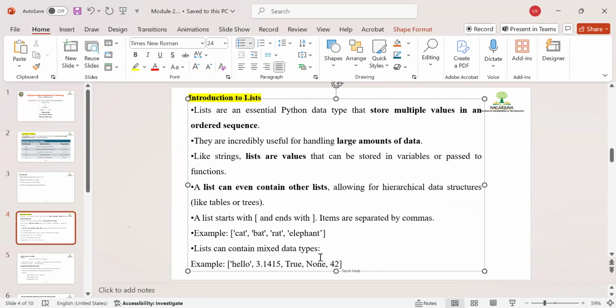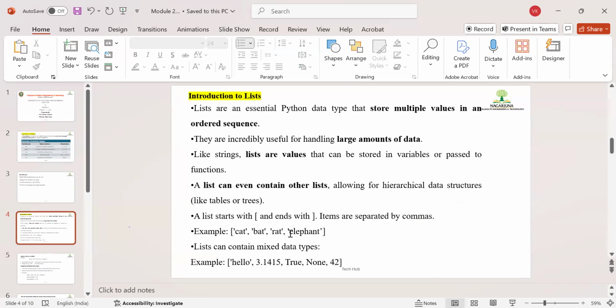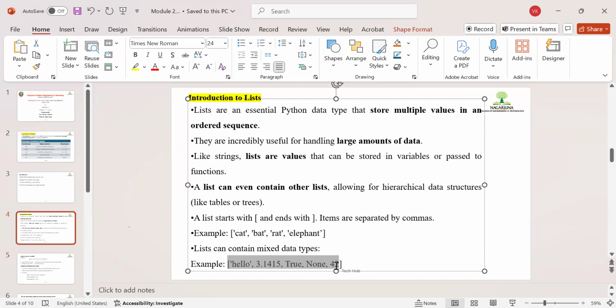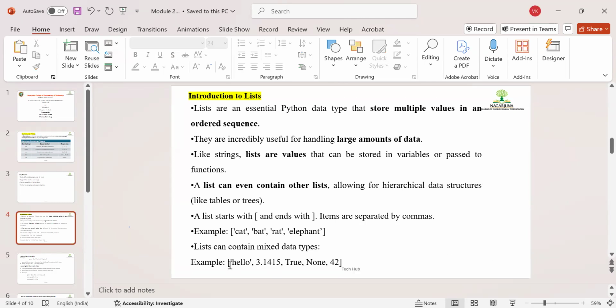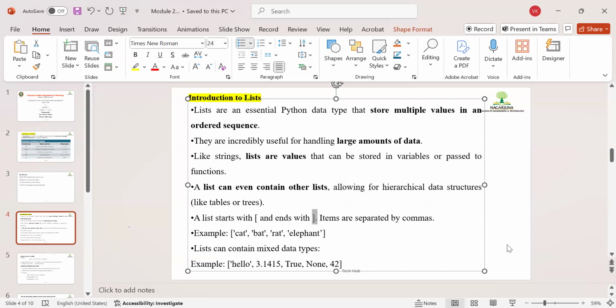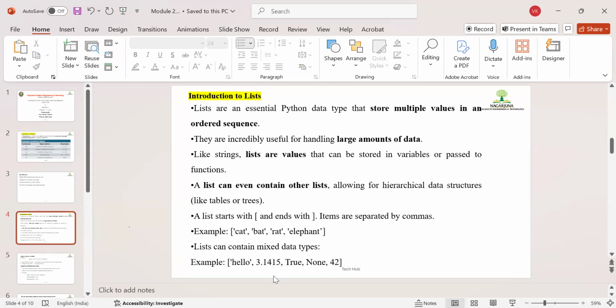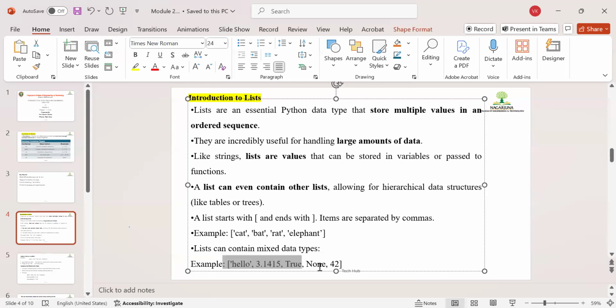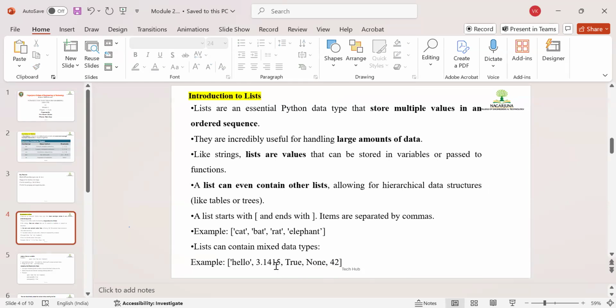Later, a list can contain mixed data types also. It is not like only strings or anything. You may keep inside the list a string value, float value, boolean value, integer value, and so on. This is how a list can store the data. I hope this is clear with you all. That's why this is called a container, because it stores different types of data inside the opening and closing square bracket, or index bracket or array bracket, whatever you want to call it. You may keep different types of data separated by commas.